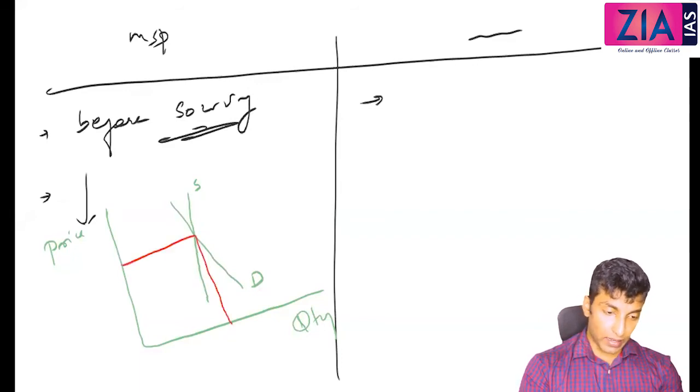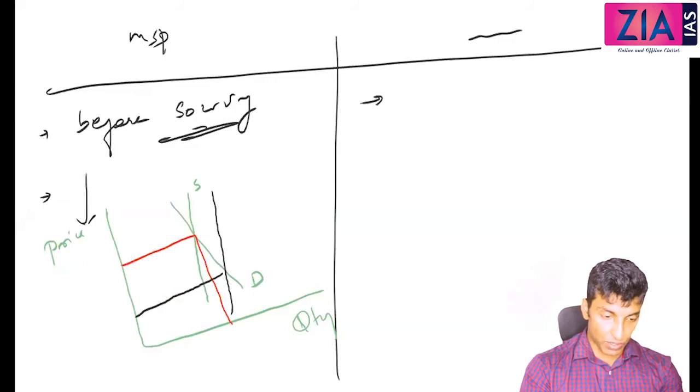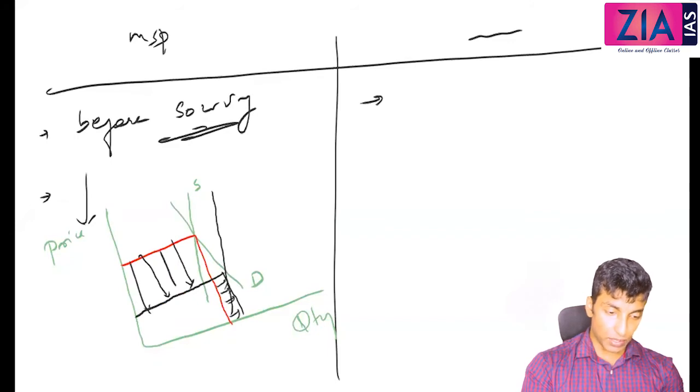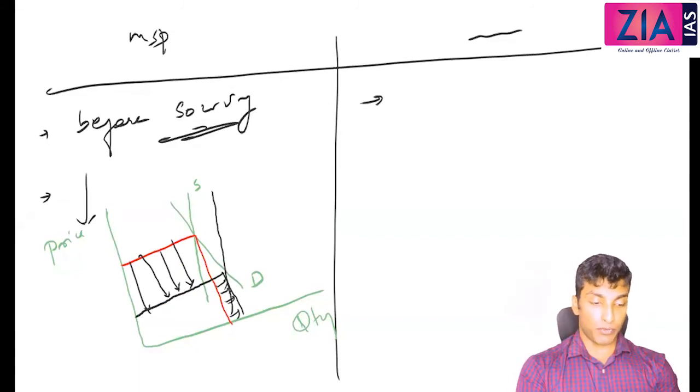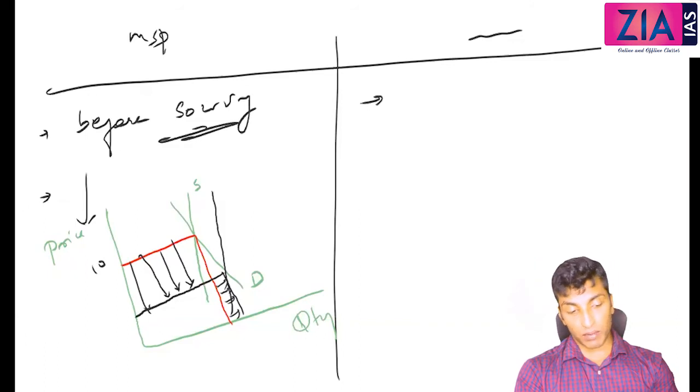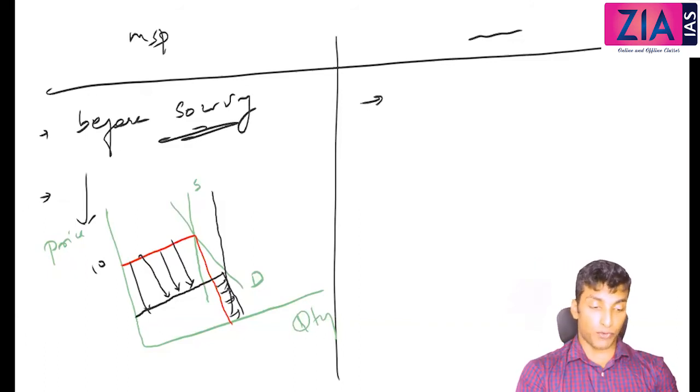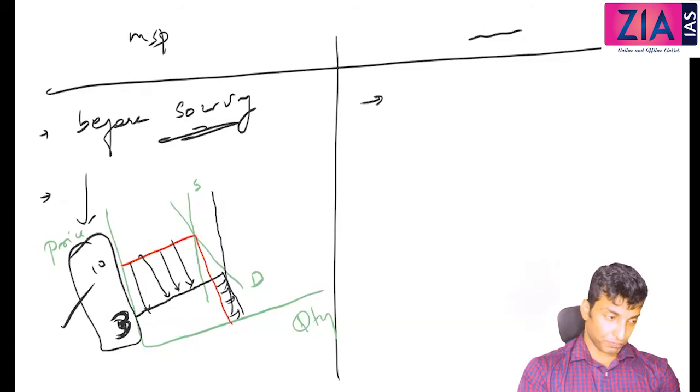Now when the supply is changing, that means in case of bumper production, you can see here the price is coming down drastically, right? Even though the change in supply is this small, the quantity changes this much only, but the price is coming down drastically. This is a case of bumper production. Let's suppose before it was 10 rupees, now it has come down to less than half of this, 4 rupees or 3 rupees. So in case of bumper production, you have to protect the farmer. That is the idea of MSP.